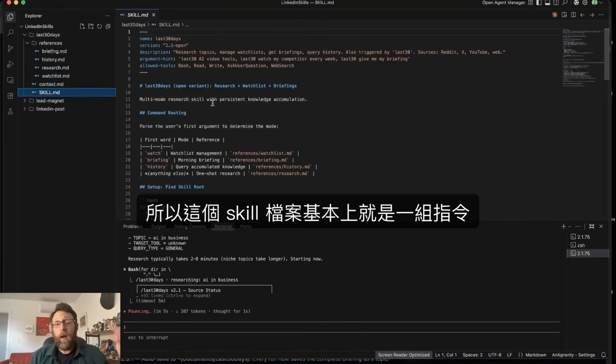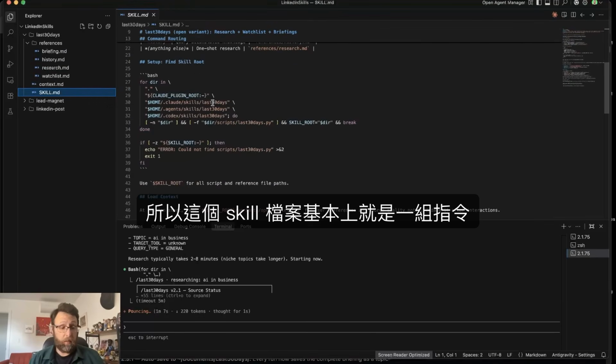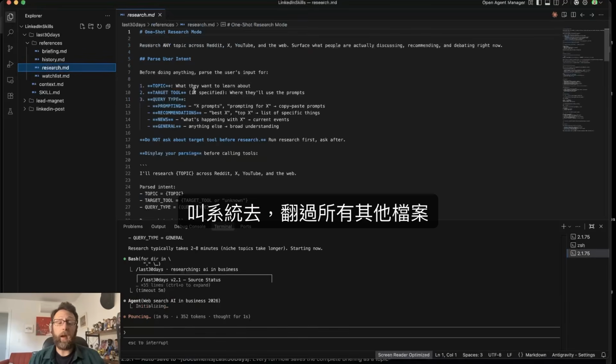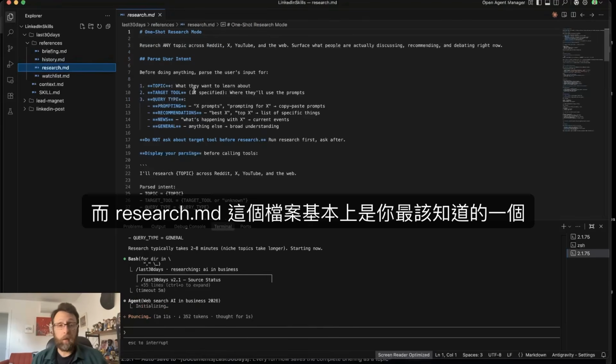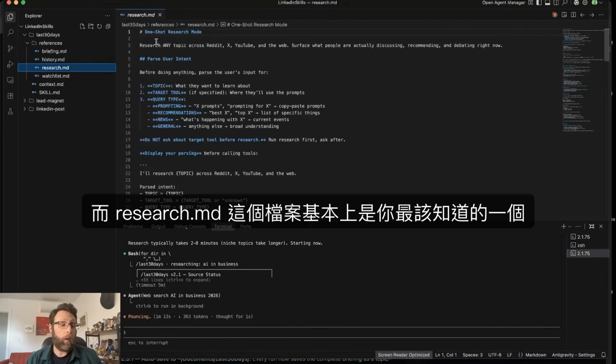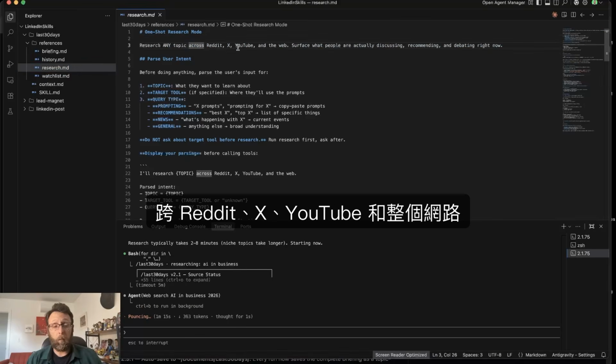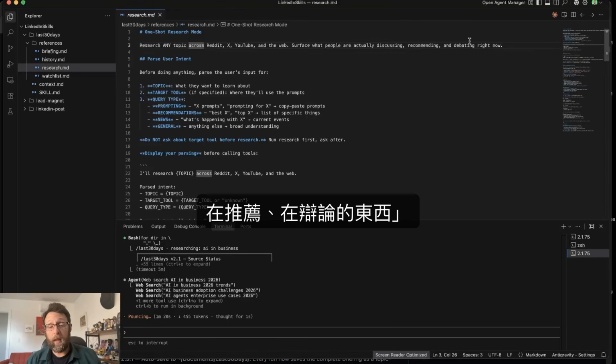So this skill file is basically just a set of instructions to the system to look through all of these other files. And the research.md file is the most important one for you to know. This is: research any topic across Reddit, X, YouTube, and the web. Surface what people are actually discussing, recommending, and debating right now.